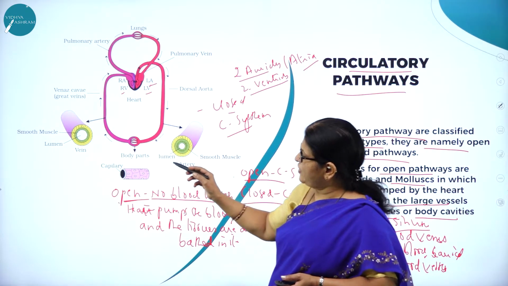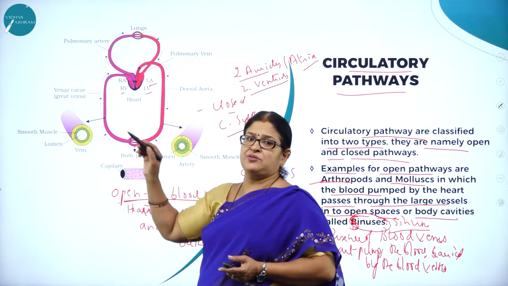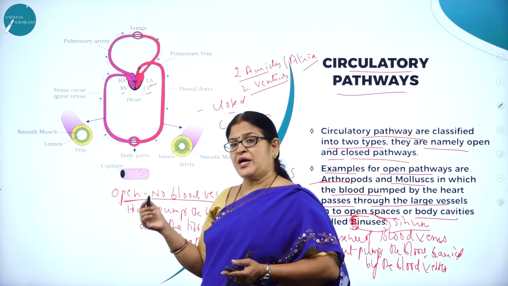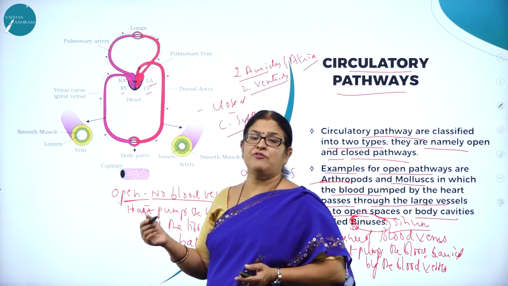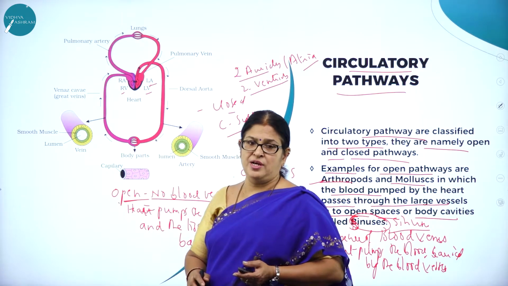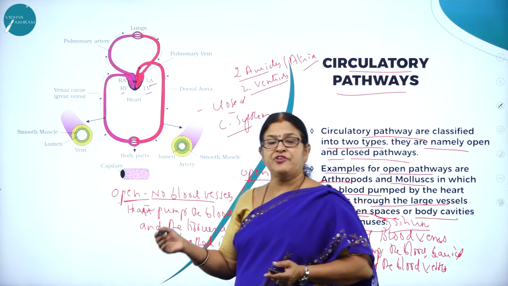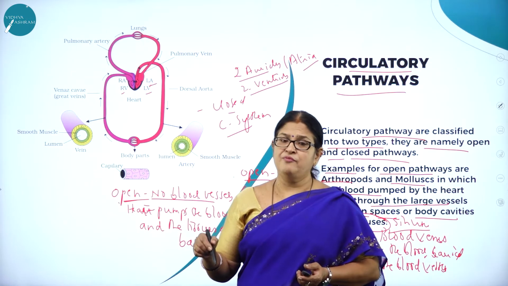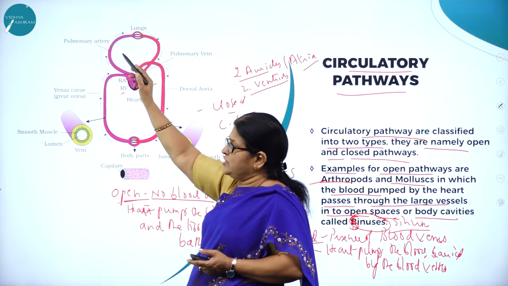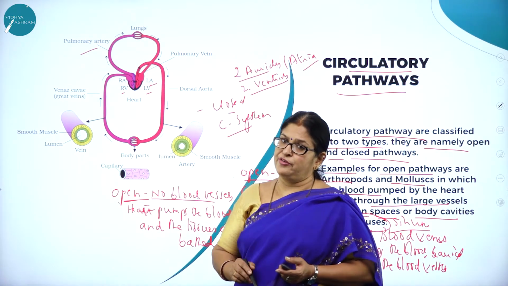The inferior vena cava collects impure blood from the lower parts of the body. The superior vena cava collects impure or deoxygenated blood from the upper parts. What do you mean by deoxygenated blood? Having more carbon dioxide. It pours into the right auricle. From the right auricle, the blood is pumped into the right ventricle. From there, the pulmonary artery carries the impure, deoxygenated blood to the lungs for purification.